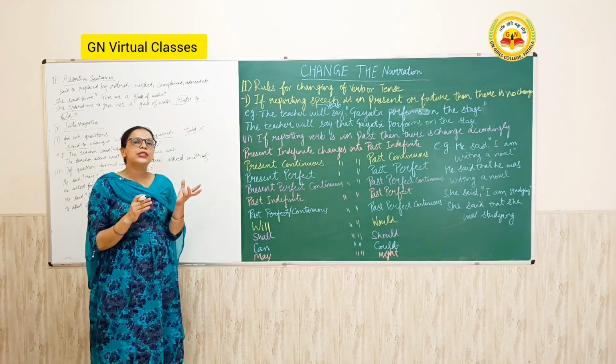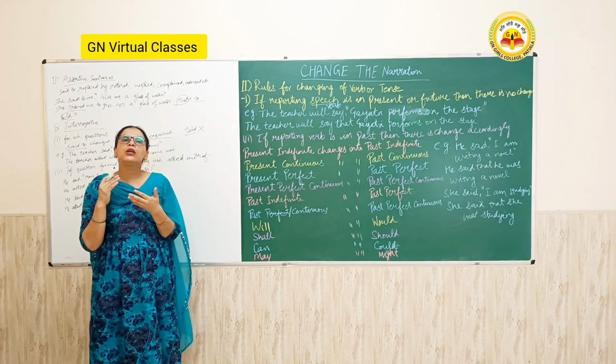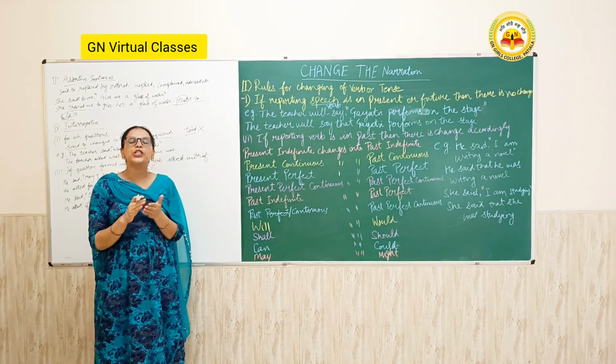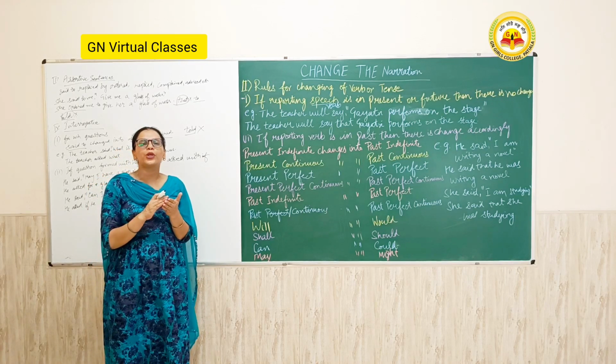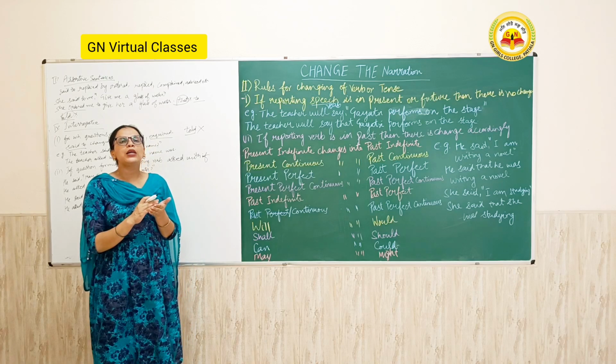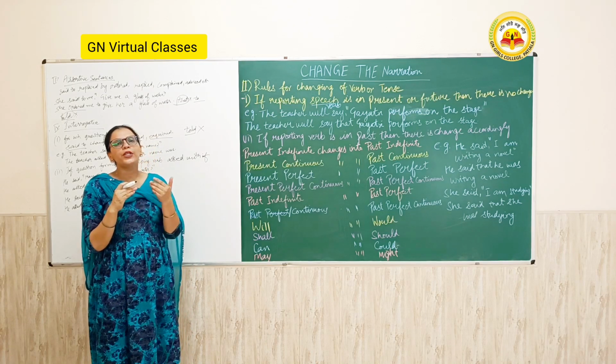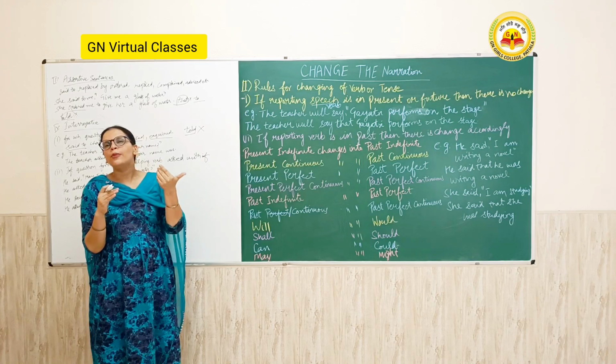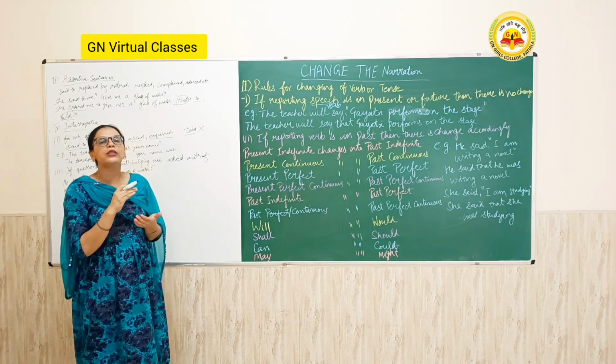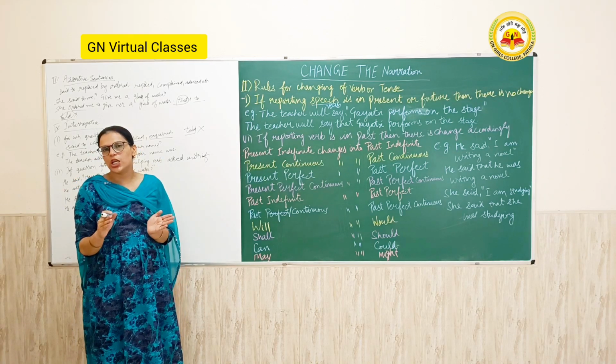The first rule is for changing the pronouns. The first person changes according to the subject of the reporting verb, the second person changes according to the object of the reporting verb, and the third person has no change.